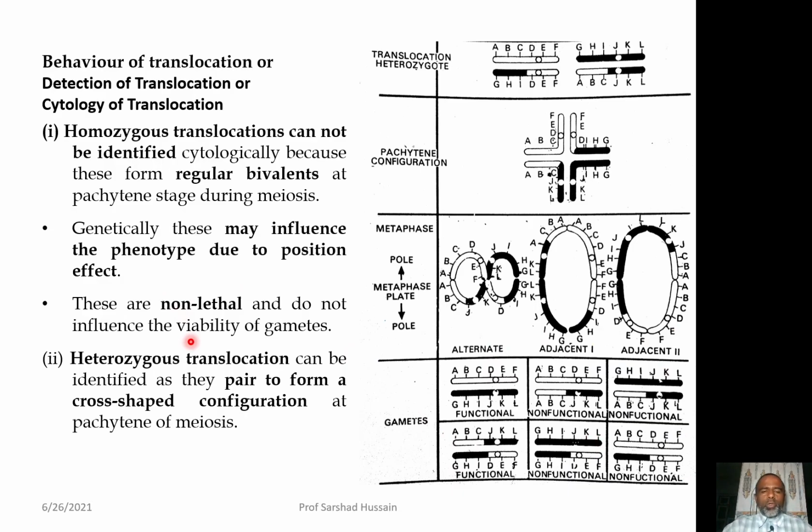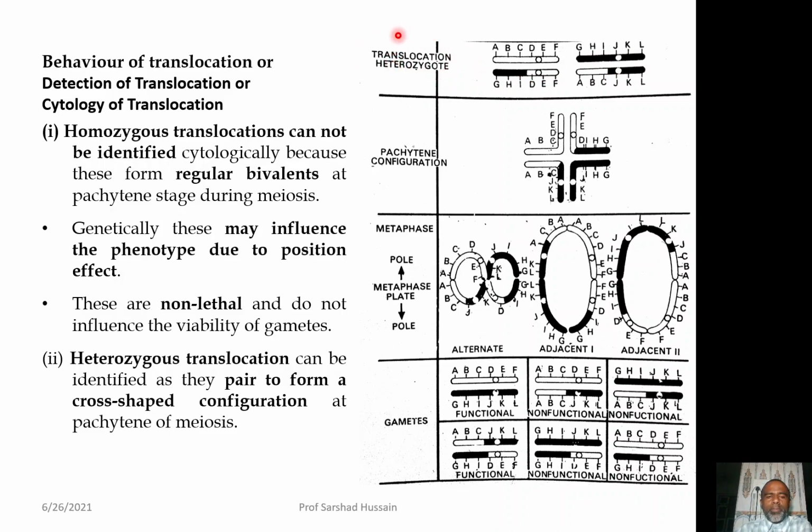If the translocation is heterozygous, then we can detect it, because the chromosomes will form the cross shape. This is the heterozygous translocation. You can say one chromosome remains normal in both the non-homologous pairs, and one chromosome is affected because of the reciprocal translocation between these two. So this is the heterozygous translocation.